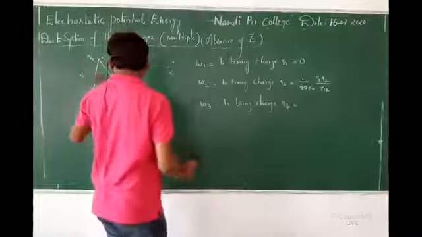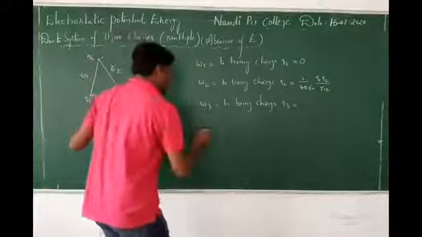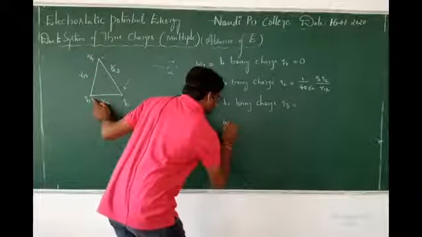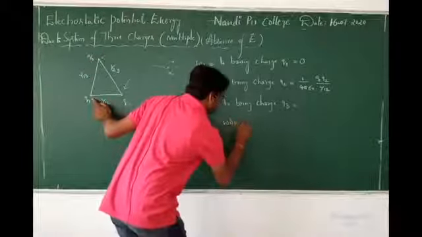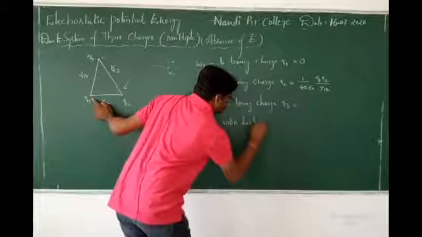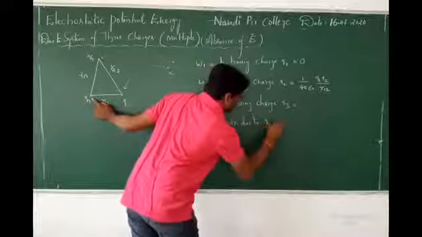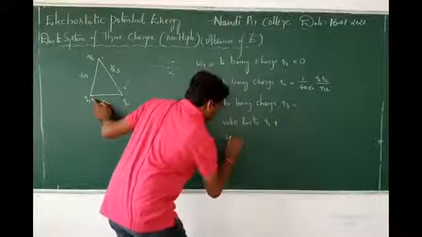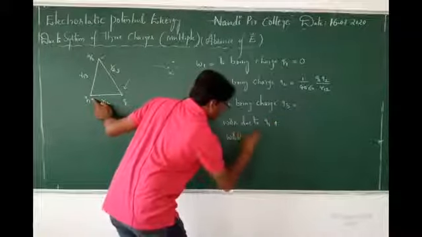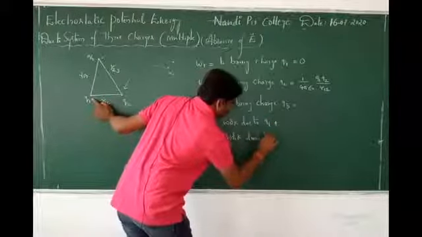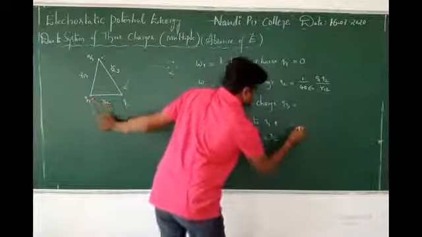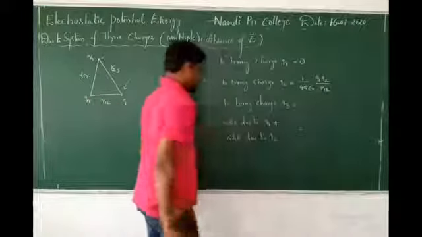Okay. So what is the work? Work done due to Q1 plus work done due to Q2. This is the total work.